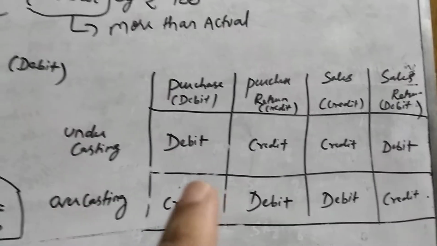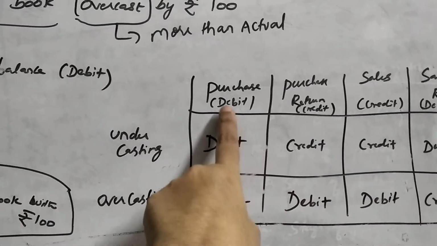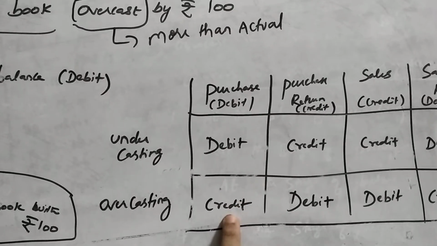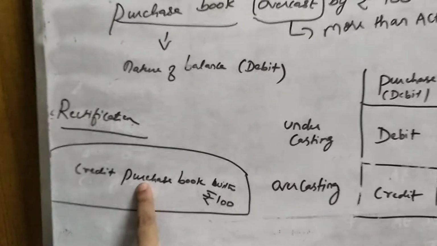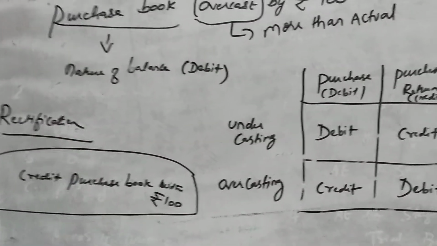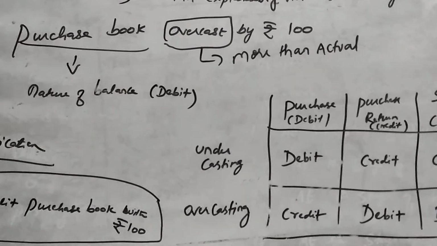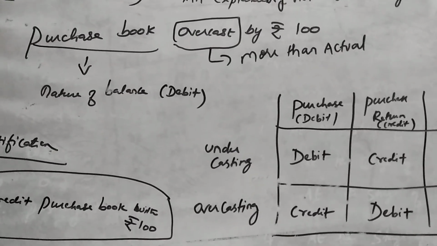So kindly check this table. In case of overcasting, for purchase you are going to give a credit. That's what we have done here. Credit purchase book with rupees 100. Able to understand this? So let me give you a few more examples.